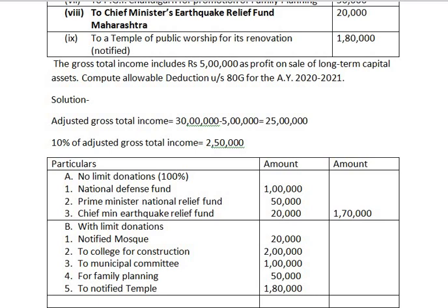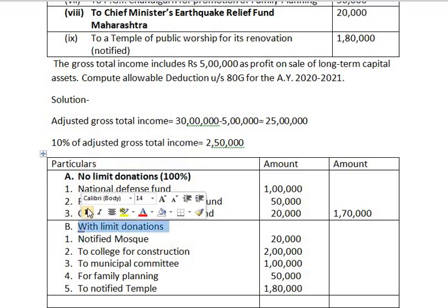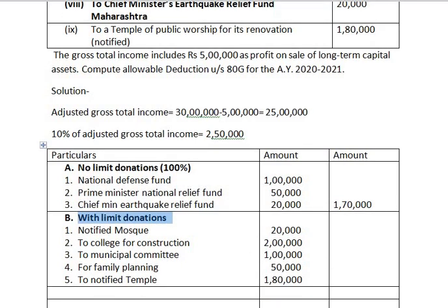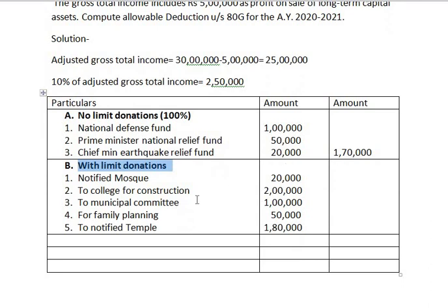1,80,000. As I have told you, pay more attention to this point, because these are with limit donations. So here there is going to be an adjustment.